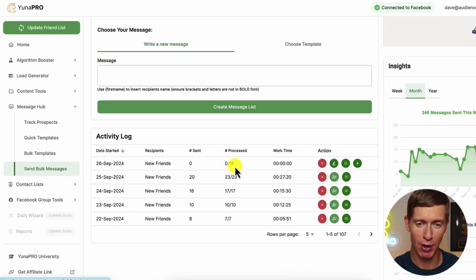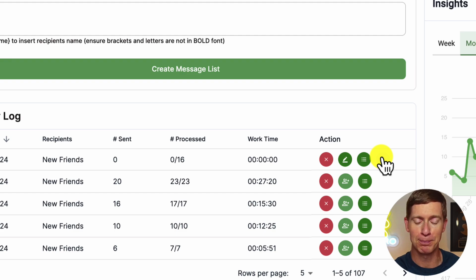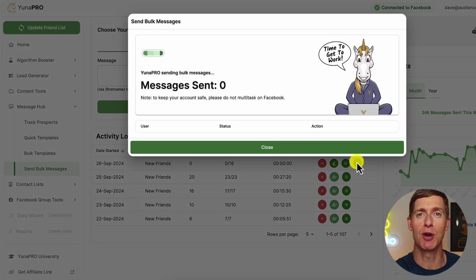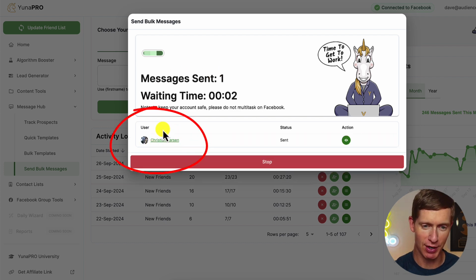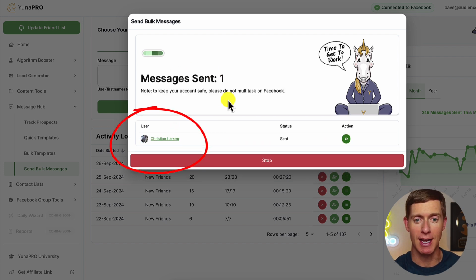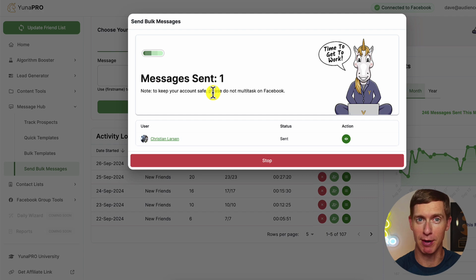You can see Unipro already found 16 new leads for today. And what I'm going to do now is click this little play button. What this does is allow Unipro to go to work. It's going to strike up a Messenger conversation with all those 16 new leads. And you can see there, Unipro's already sent out the first message to one of those leads. Then it takes a few seconds in between and sends out another message, just starting up those conversations with leads and sparking my algorithm at the same time.